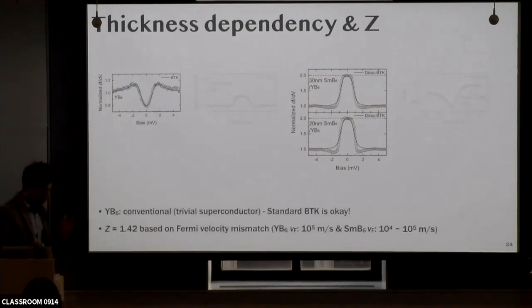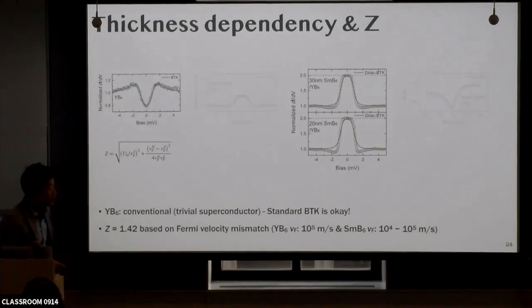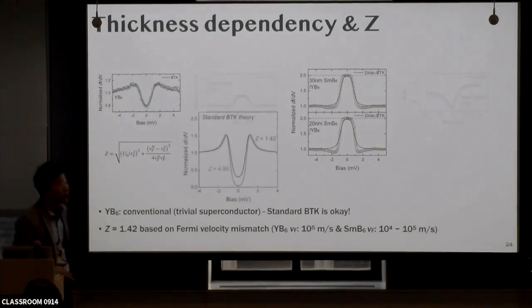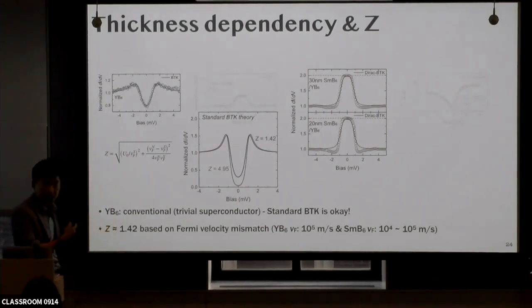As I mentioned before, the Z value can be estimated from the Fermi velocity mismatch, according to this equation. If we take the Fermi velocity of yttrium hexaboride, the Z value is going to be 1.4. If we simulate the conductance curve with BTK theory using this Z value, it shows a conductance dip, which is consistent with what we got from the experimental result.